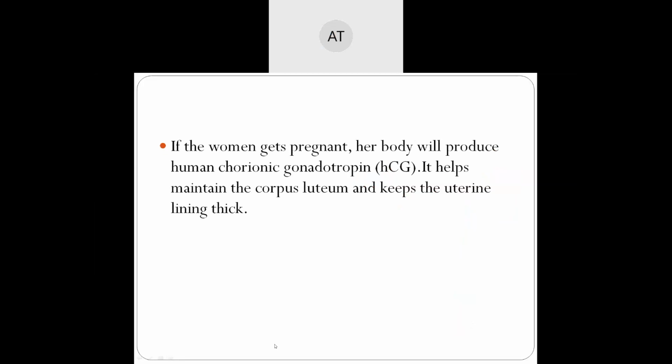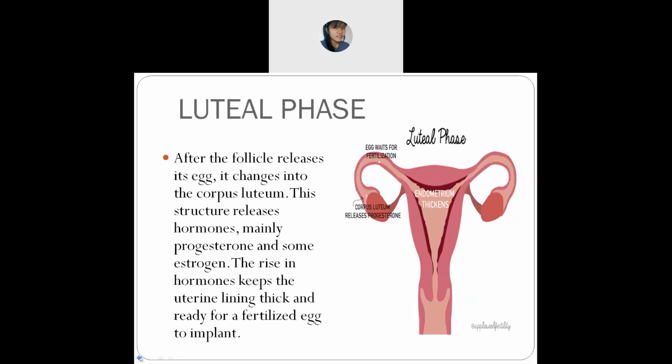If the woman gets pregnant, her body will produce human chorionic gonadotropin (HCG). It helps maintain the corpus luteum and keeps the uterine lining thick. Okay, what did you understand?